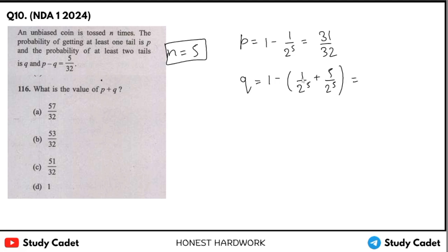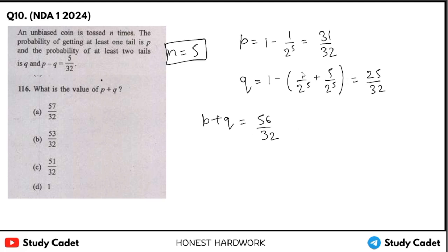This will be 6. So 31 minus 6 is 25, 25 upon 32. So P plus Q will be